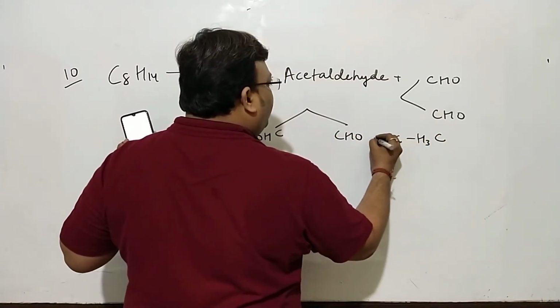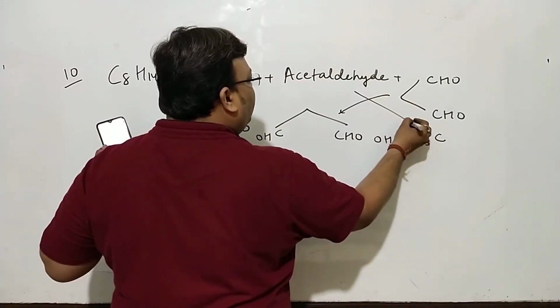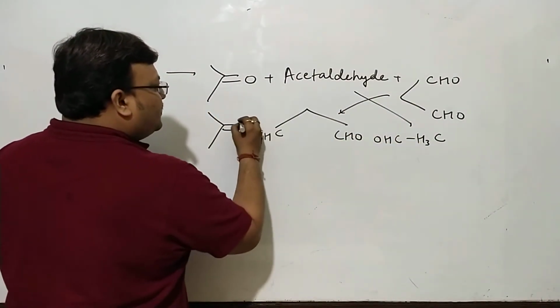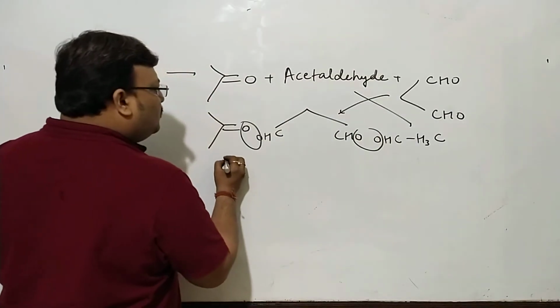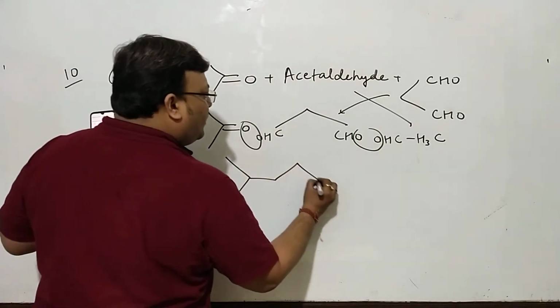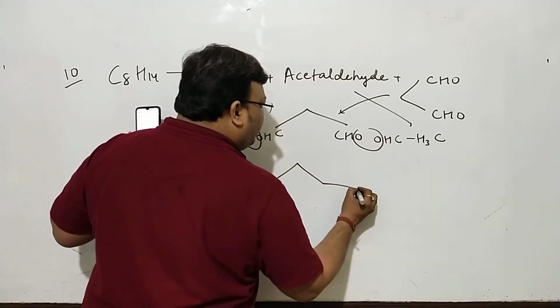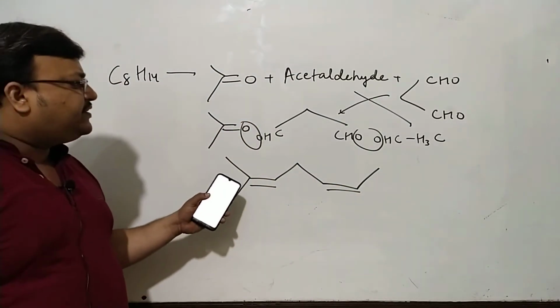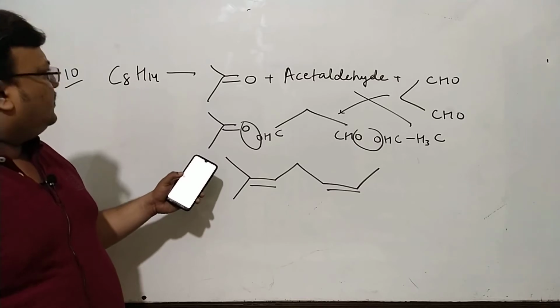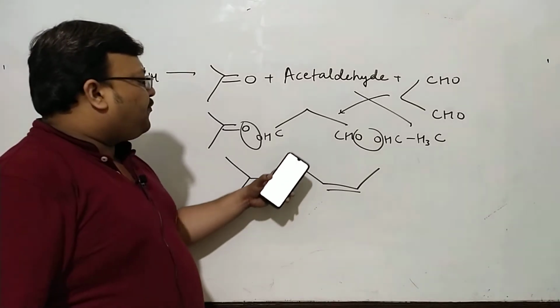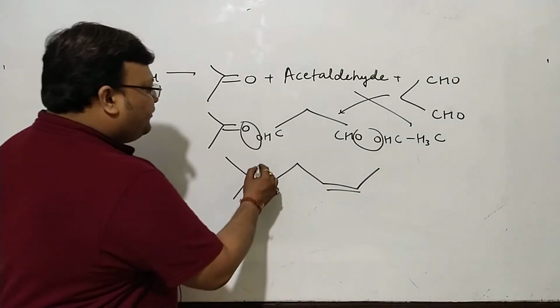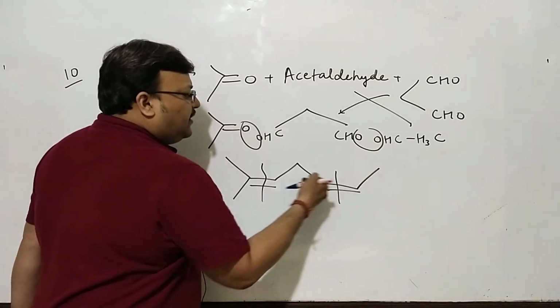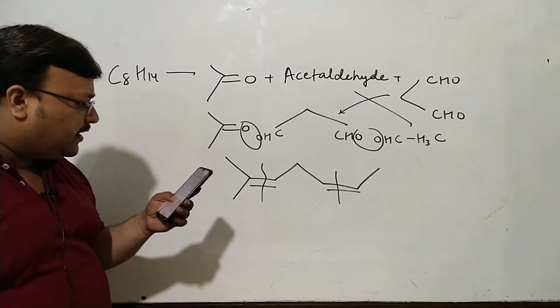See what I do, I bring it in the center and this is another corner. This is what you will always want to do, and maybe this is how you will always get the right answer. CH3 here, simple as it looks. 8 carbon, 1, 2, 3, 4, 5, 6, 7, 8. This will give you acetone, ethanol, and propane 1,3-diol.